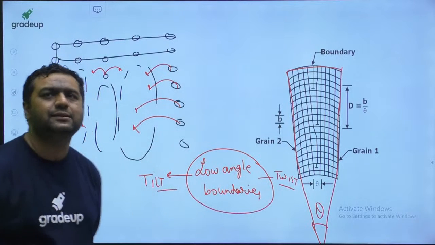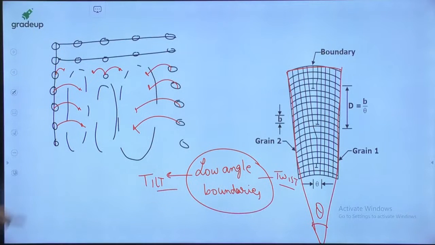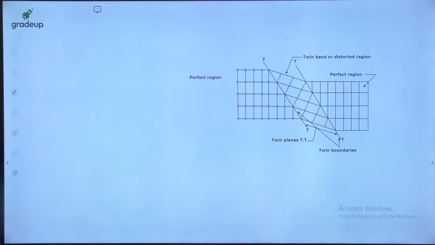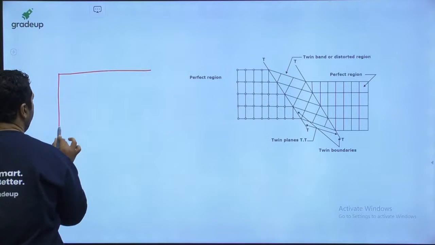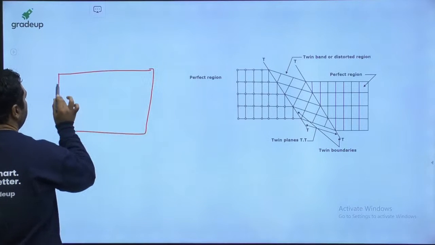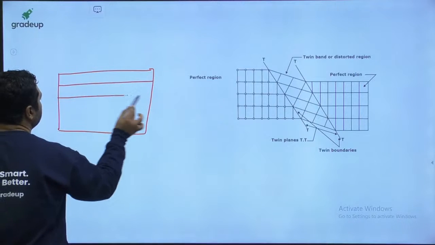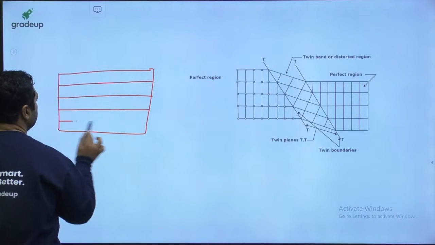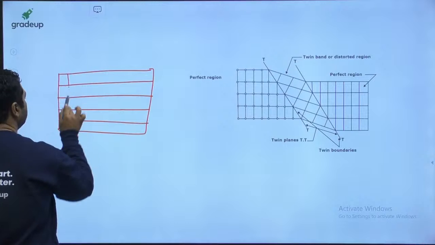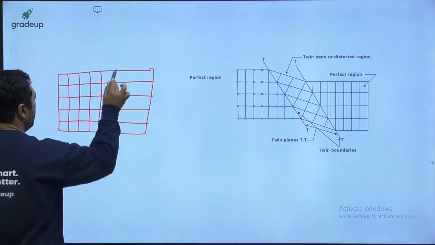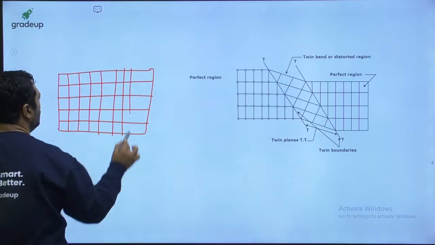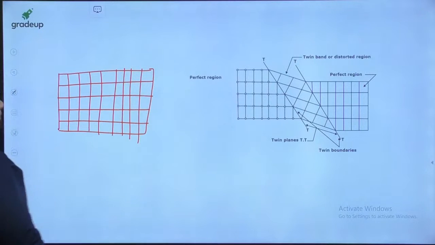Okay, yes, fine, guys. Now we come to the next one, that is twin boundaries. What happened is that previously we had a perfect crystal lattice like this. So this is 1, 2, 3, 4.